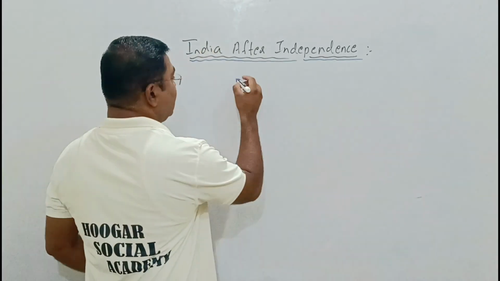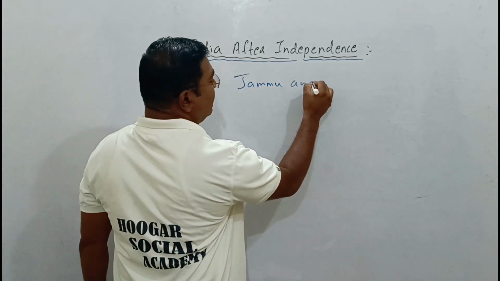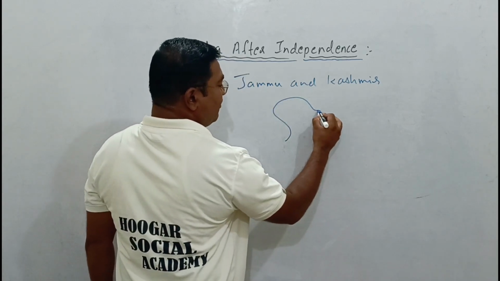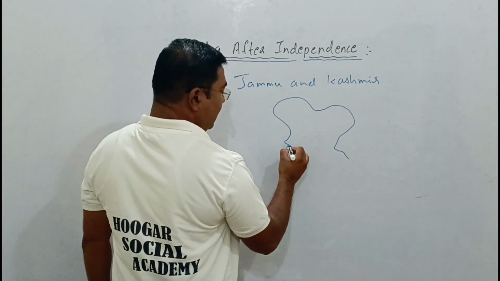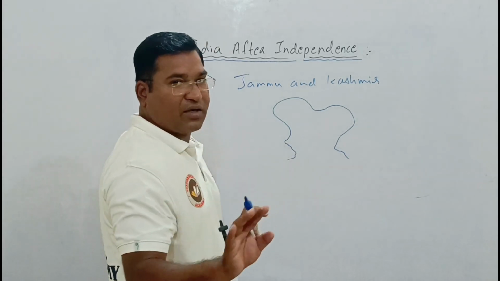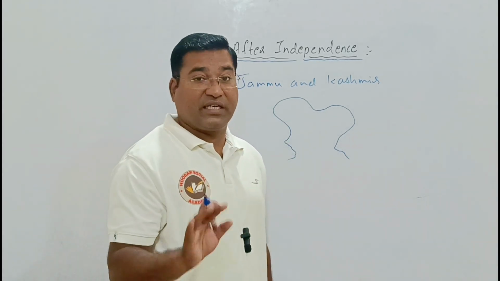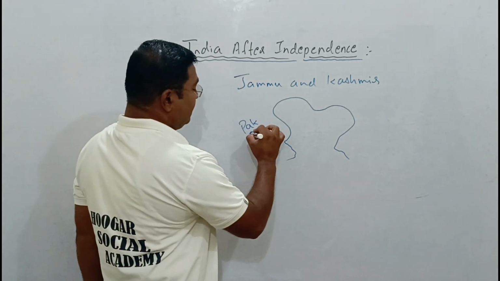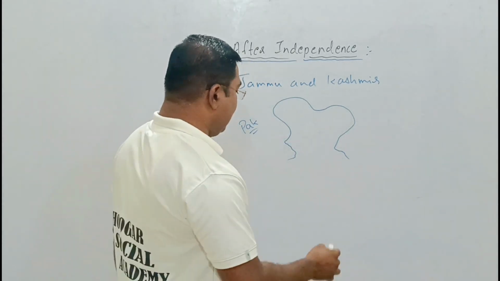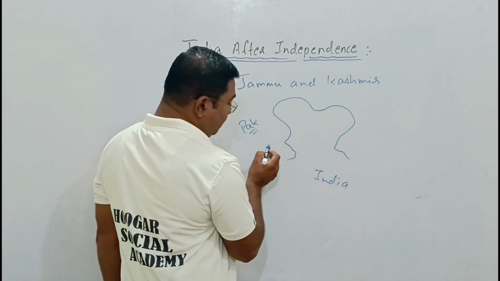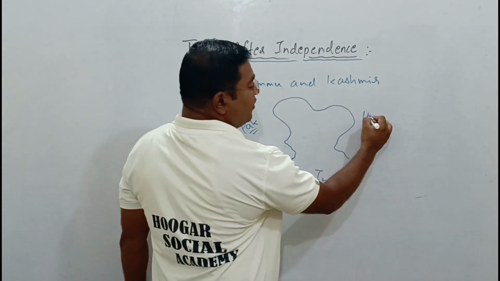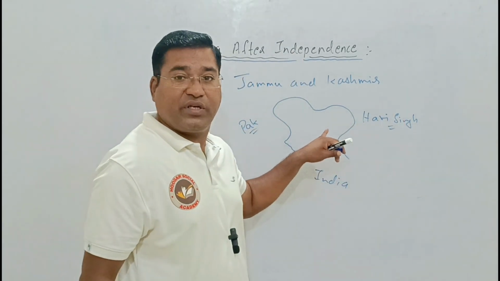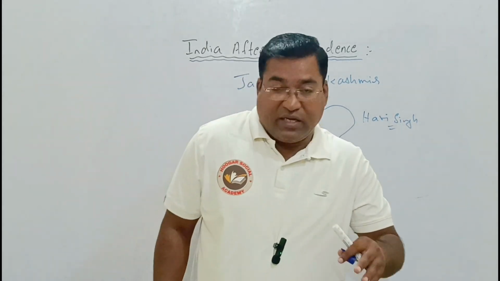562 now. The last one was related to Jammu and Kashmir. As I said in the last session, Jammu and Kashmir was not a part of India when India got its independence. And a new state called Pakistan was being created, and this is now India. This territory was ruled by the Raja called Hari Singh. So Hari Singh was the king of the territory called Jammu and Kashmir.